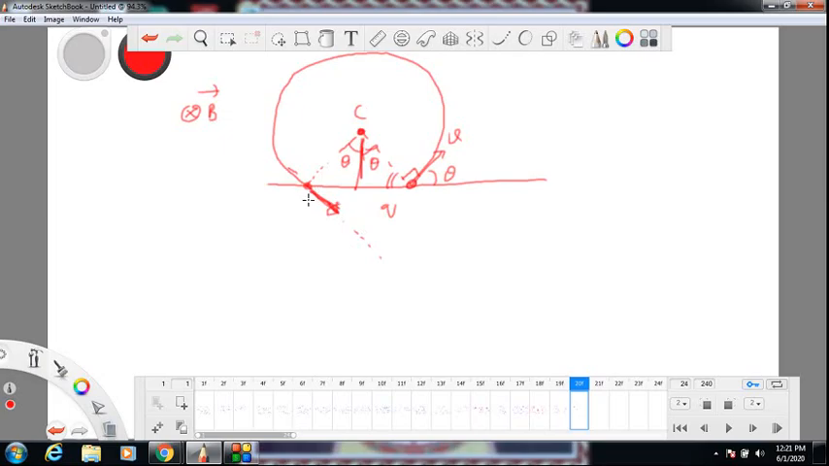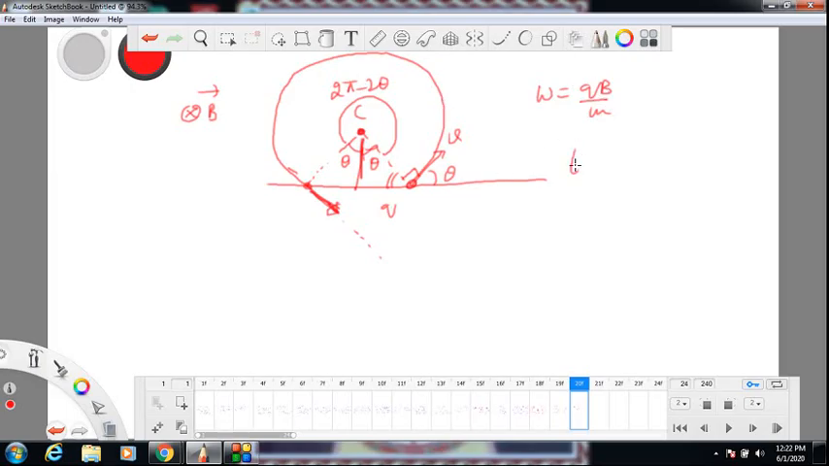Now what is the omega of this charge? Omega is qB by m. It is not dependent on the speed with which you are throwing the charge. And what is the angle subtended by this circular arc at center? Be careful. In radians, it is 2 pi minus 2 theta. So the charge is going by this angle with this angular speed qB by m.